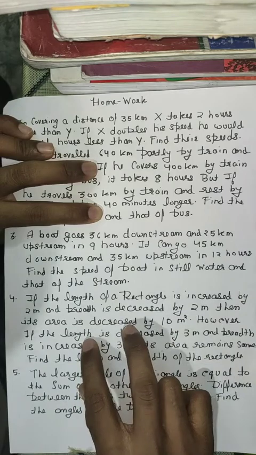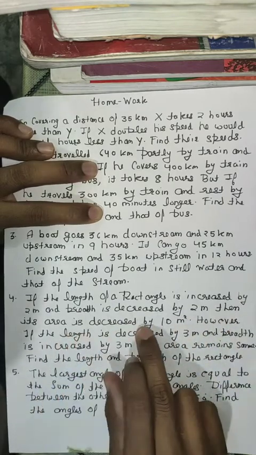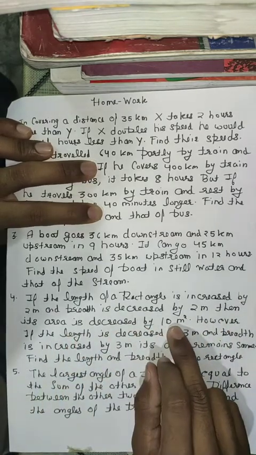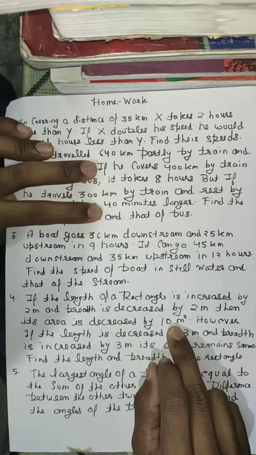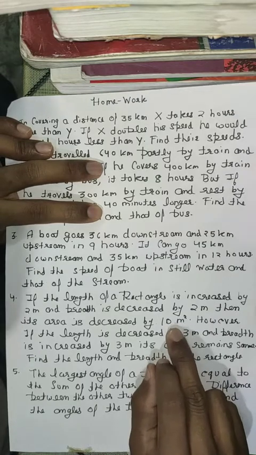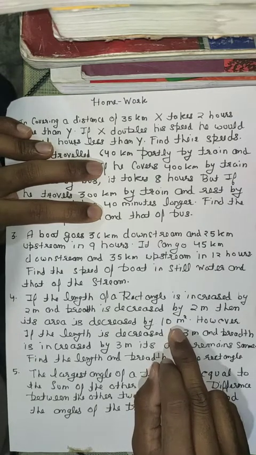So the product will give you the area, na? Then its area is decreased by 10 meter square. So students, the area is decreased by 10 meter square means what was the original area? x into y. Because if you assume length as x and breadth as y, the original area is xy. Now the area is decreased by 10 meter square, so you have to equate this with xy minus 10.